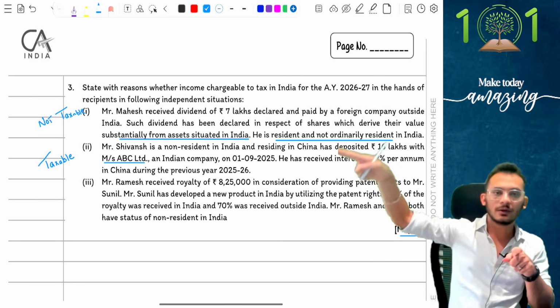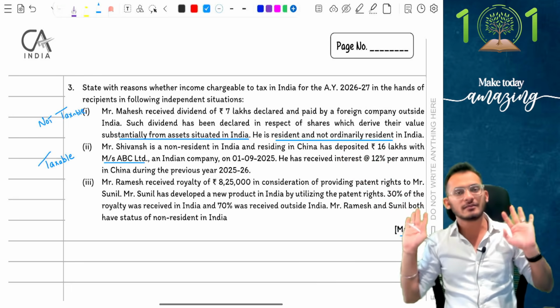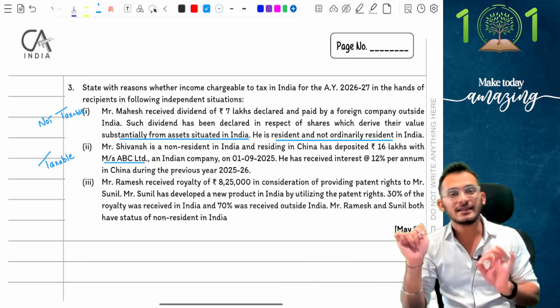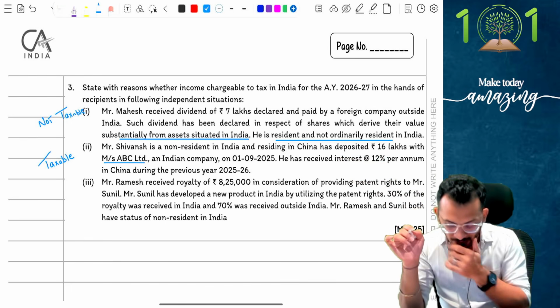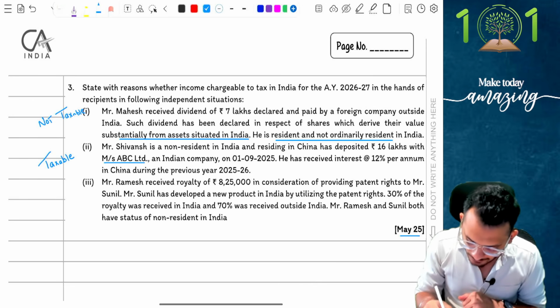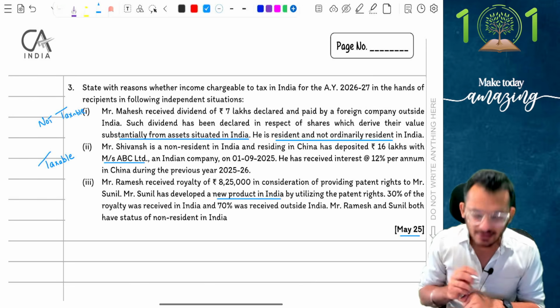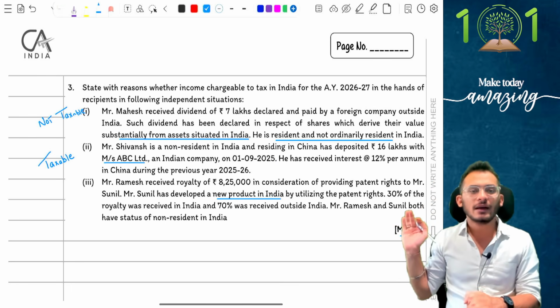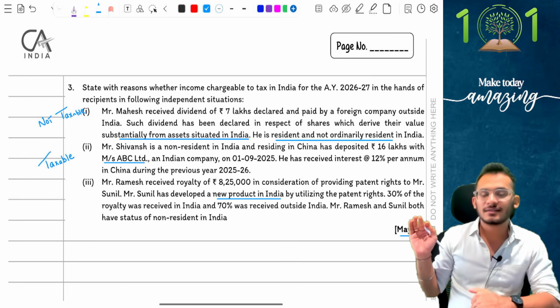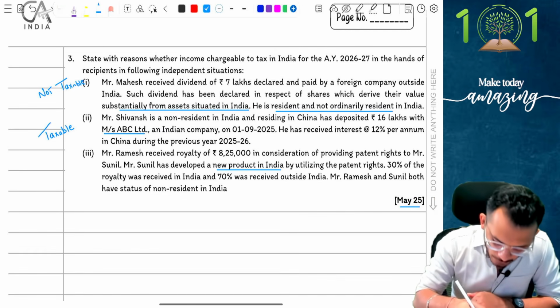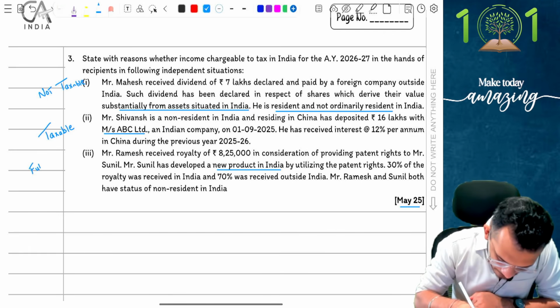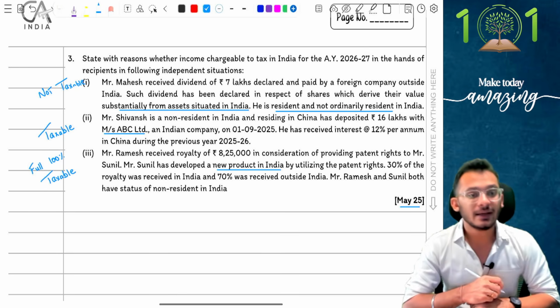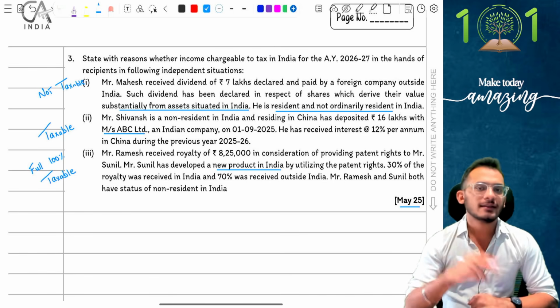Non-resident paying royalty to a non-resident will always be taxable in India if the utilization of the rights has happened in India. Which means, if you notice, the person is using it for developing a product in India. The moment he said he is developing a product in India, income is deemed to accrue or arise in India, which means I don't care whether 70% is received or 30% is received, full 100% is taxable. Full 100% is taxable because the income is deemed to accrue or arise in India.